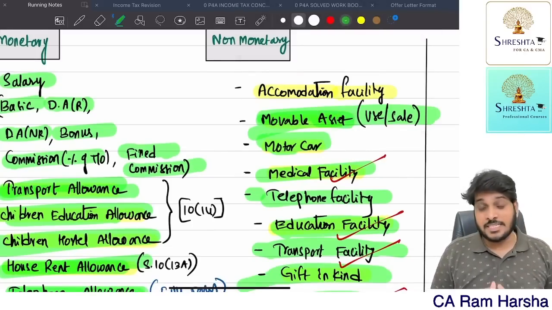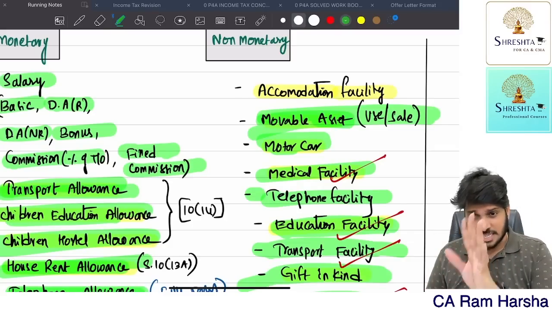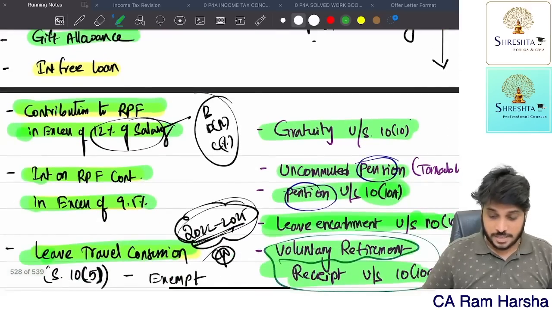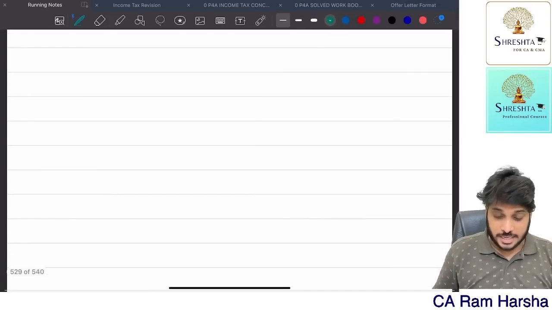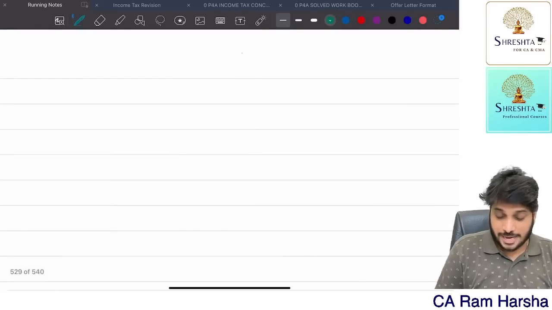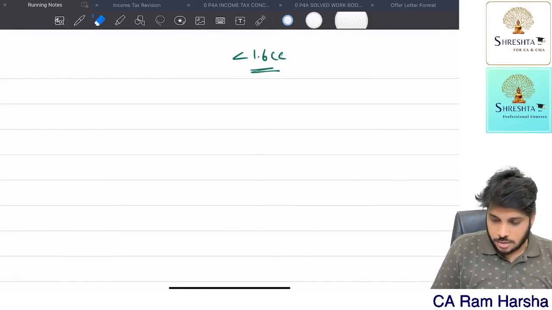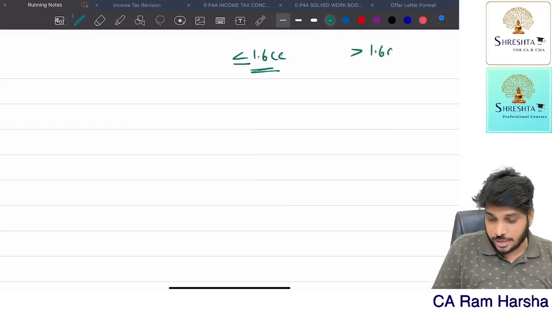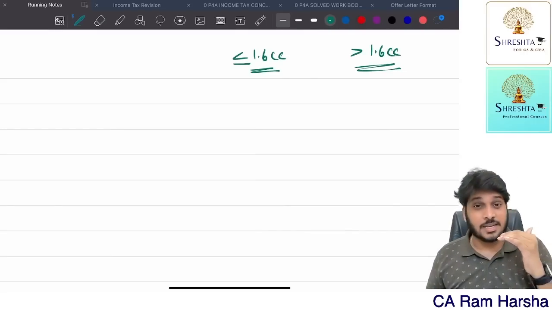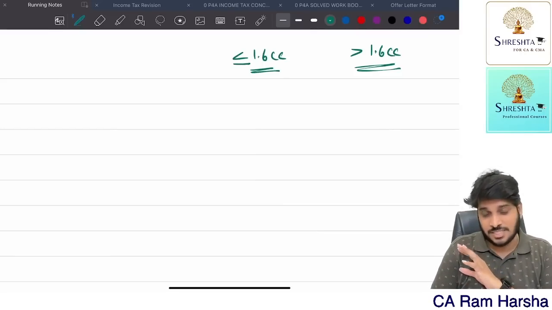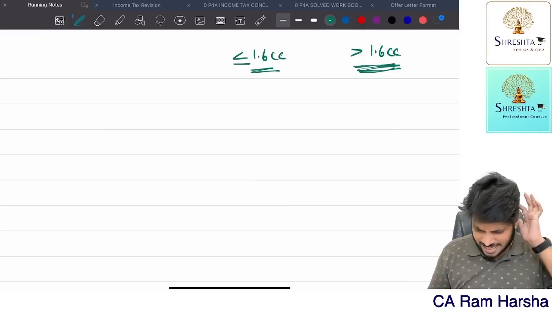So suppose the company is giving car facility. Car facility is taxable only for specified employees. Now how to tax car facility? Very simple. Cars are divided broadly into 2 categories: not exceeding 1.6 cc, and more than 1.6 cc. Getting it? If the cc is up to 1,600, then the perquisite value is different. If the cc is more than 1,600, the perquisite value is different.